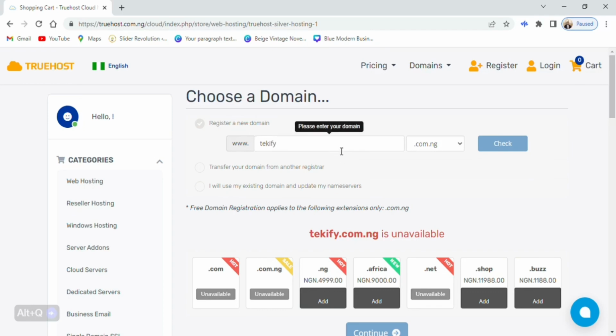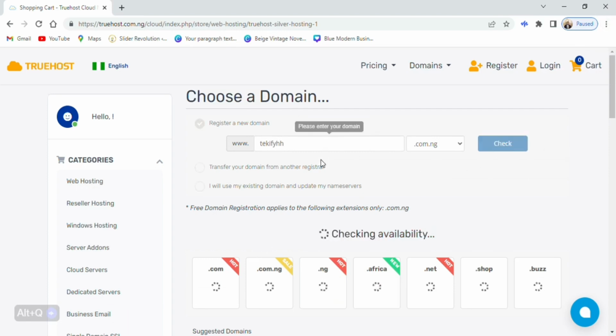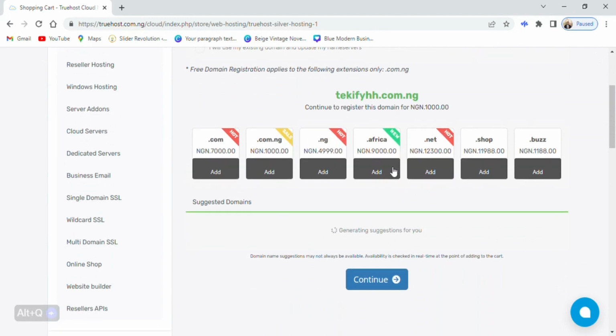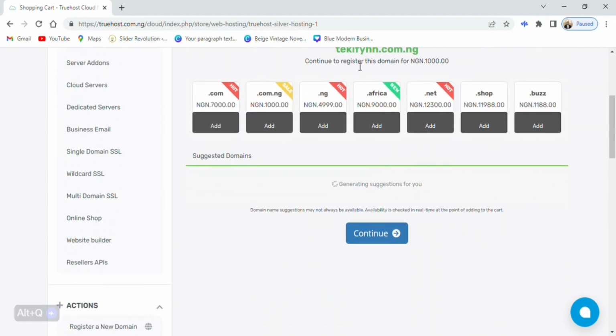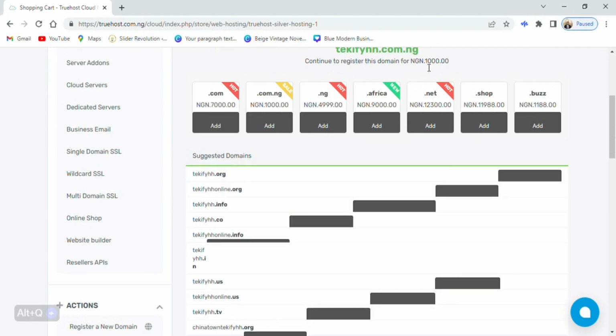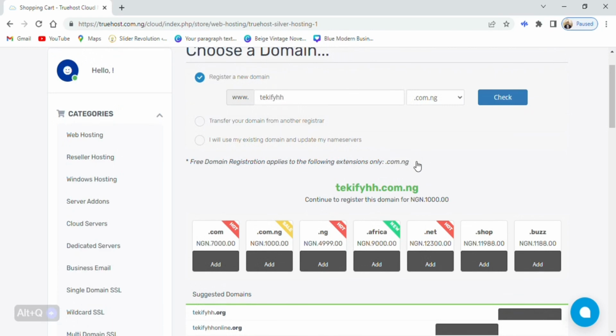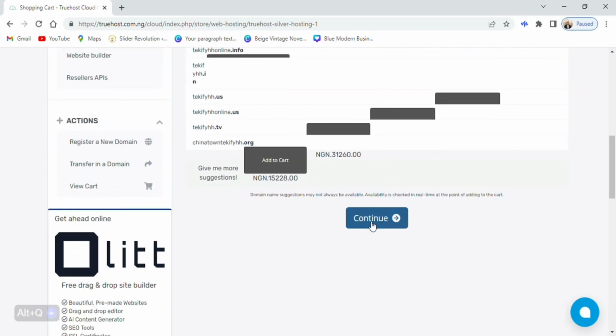So you can just put anything that is your own. Then make sure you select the .ng extension, because that's the one that is free. If you take .com or any other one, you have to pay for it. Now let's just assume that I add something else so we can get an available domain, and we check it, and you can see that this is available. Congratulations, continue to register this domain for 1,000. You can see that it's just 1,000 naira, but because we're buying a hosting package, we're not going to be paying a dime for this. It's going to be totally free.